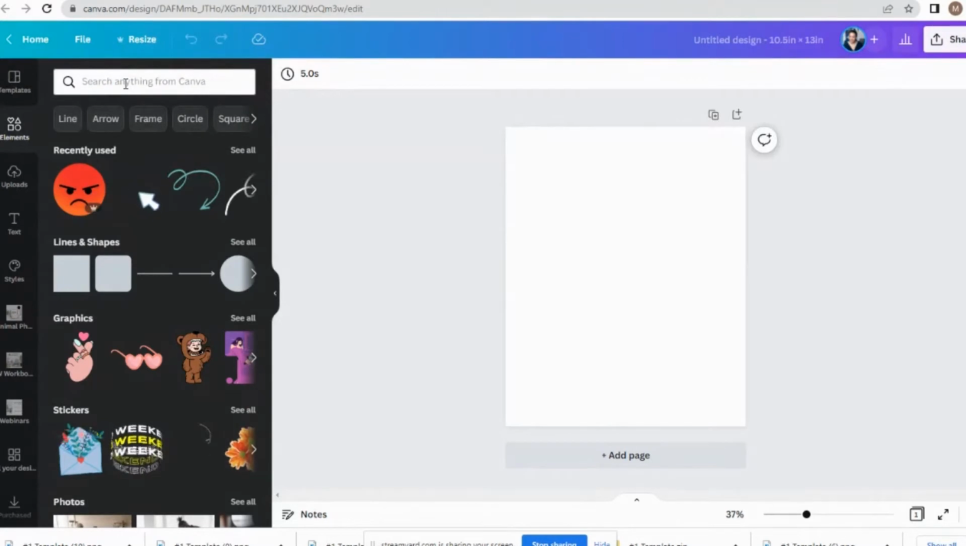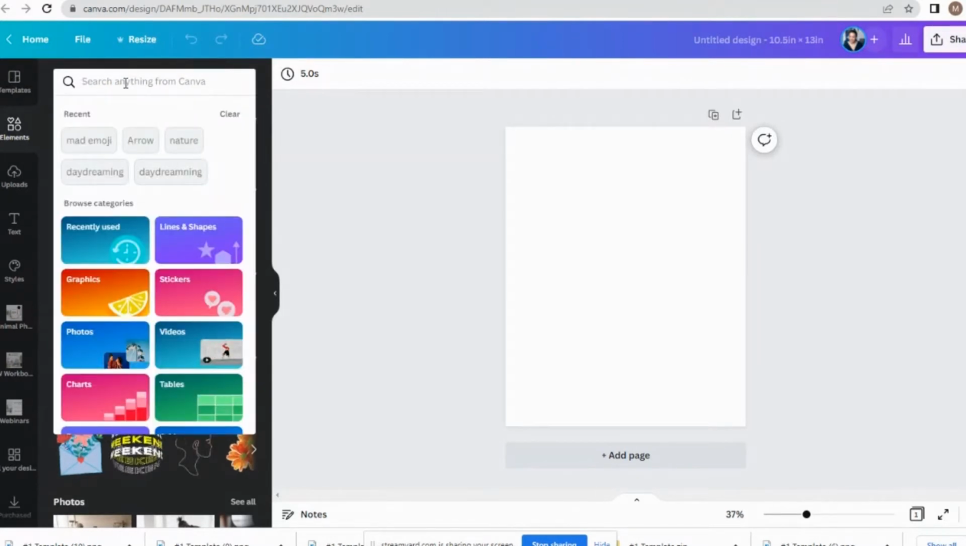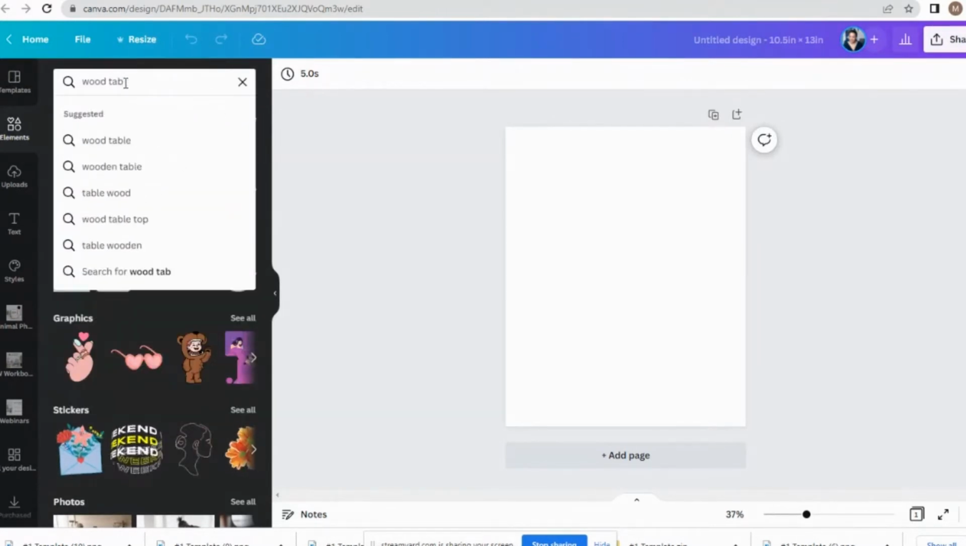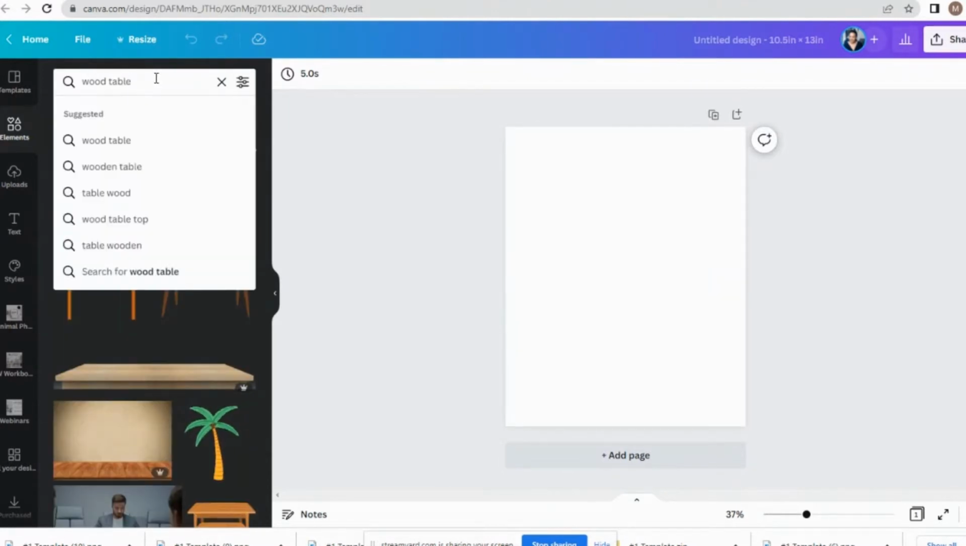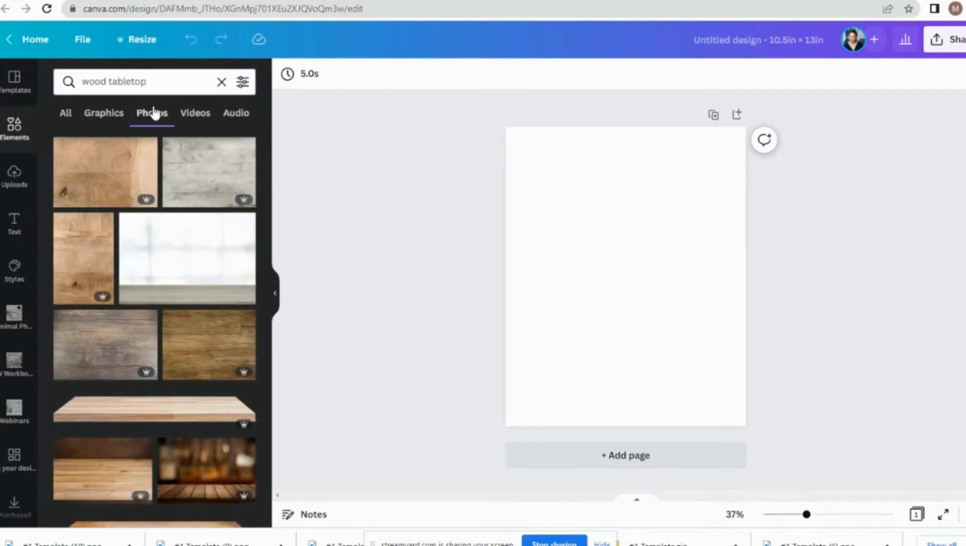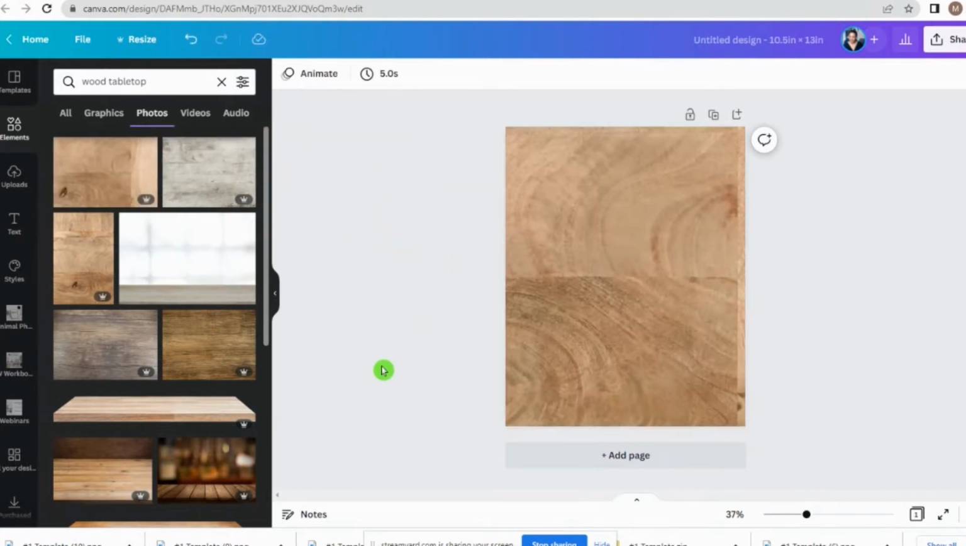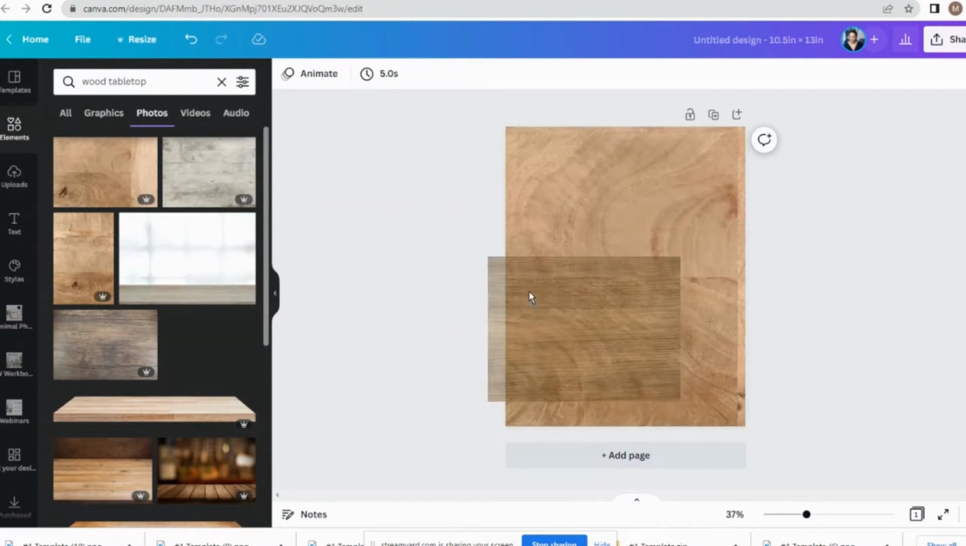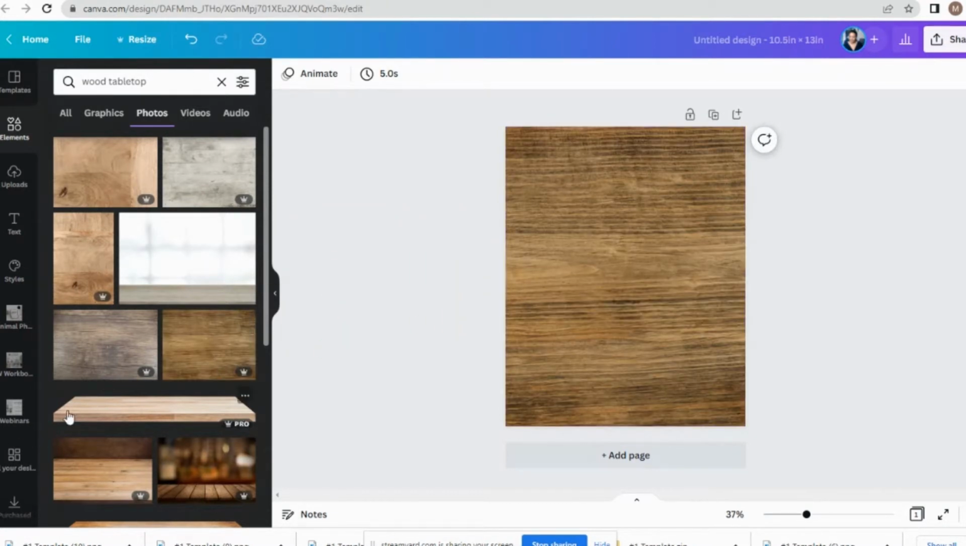And one of the things that we'll do first is go up here and search for wood table. So we want a table top. So you have to get very specific. So I want to go to photos only. So I'll click photos. And this one looks pretty good. So we'll just drag it over and pop it right onto the page. Now, actually, I like this one better. So we're going to put that one there.